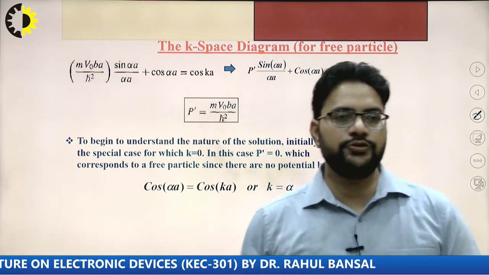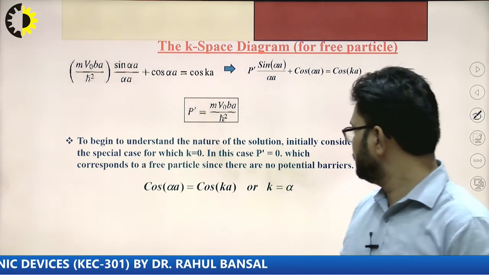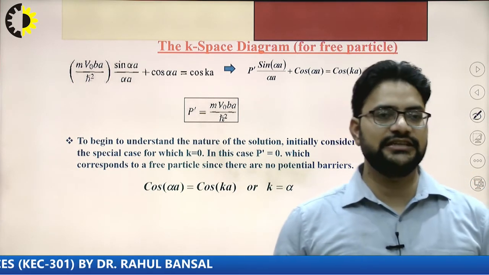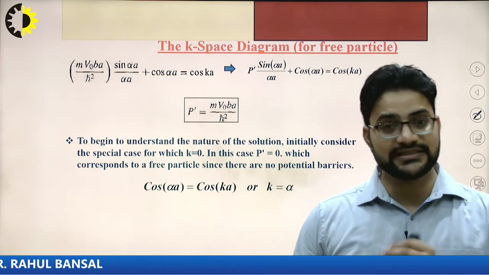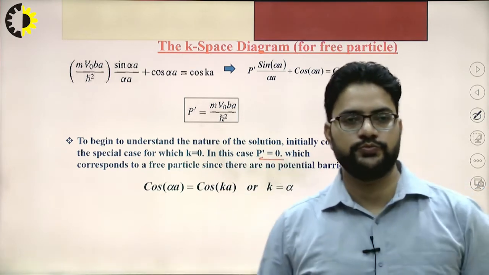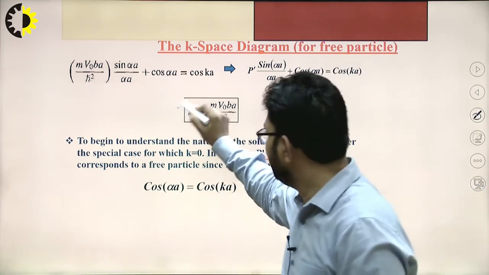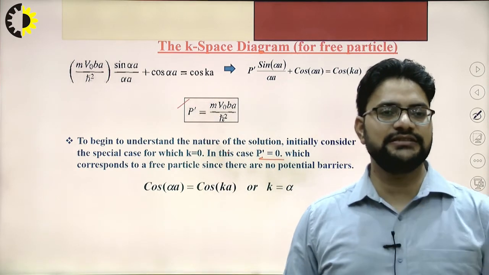Now if we want to understand the nature of the solution, first we have to consider that P dash is equal to 0. In this case, this term will be equal to 0.